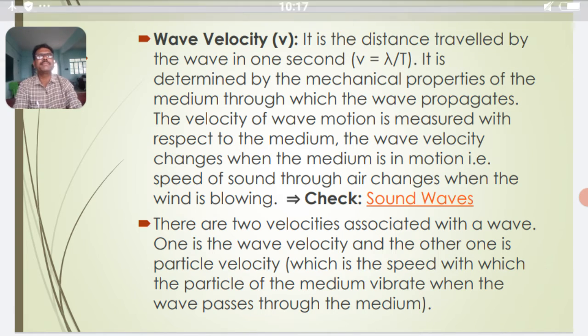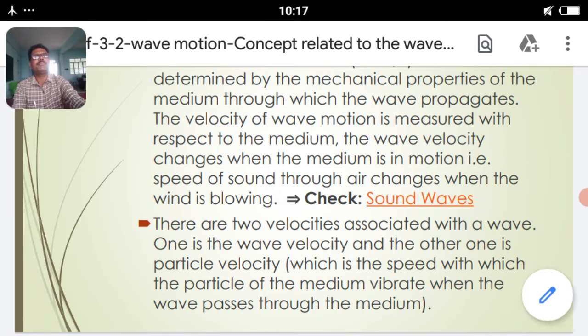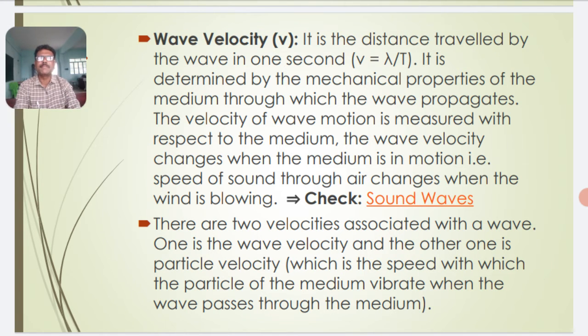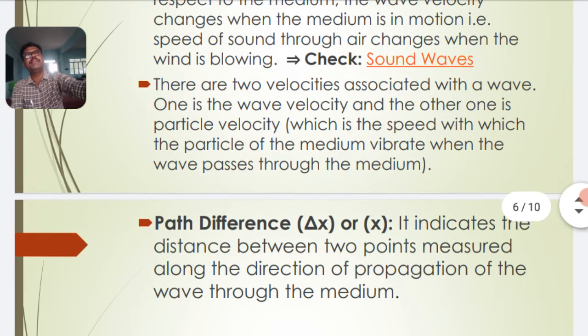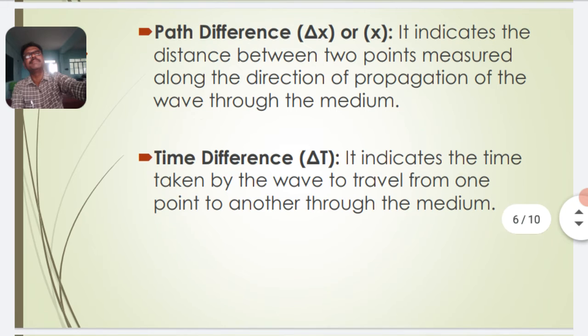So in the case of sound waves, wave velocity depends on many more factors. There are two velocities associated with the wave. One is wave velocity and another one is particle velocity. What is the difference between wave velocity and particle velocity? The rate of change of displacement of the particle is known as particle velocity. The distance traveled by the wave in 1 second is known as wave velocity.